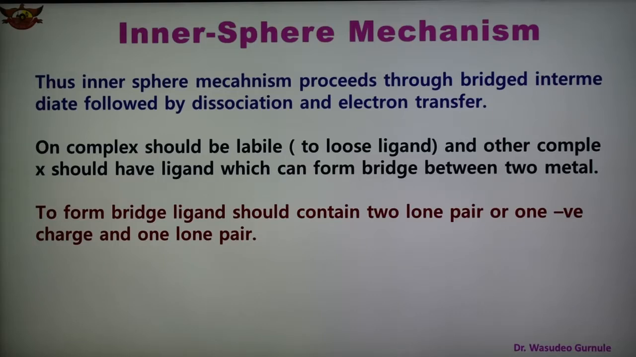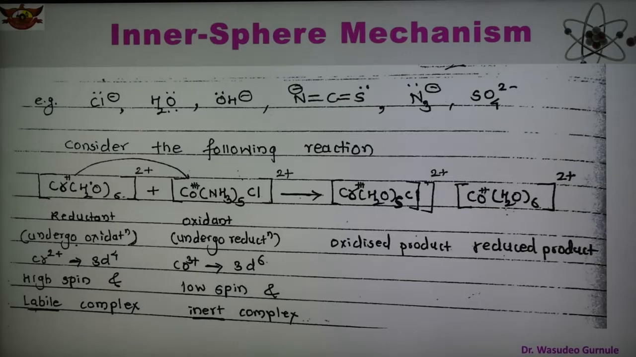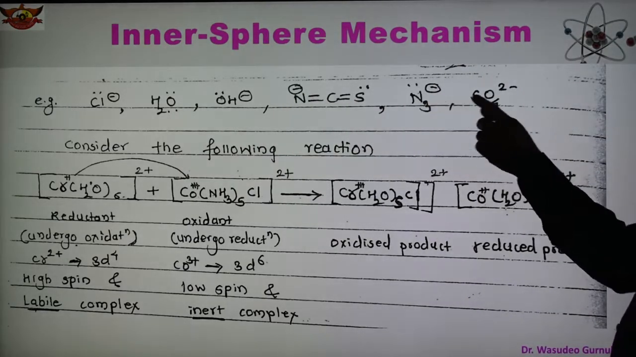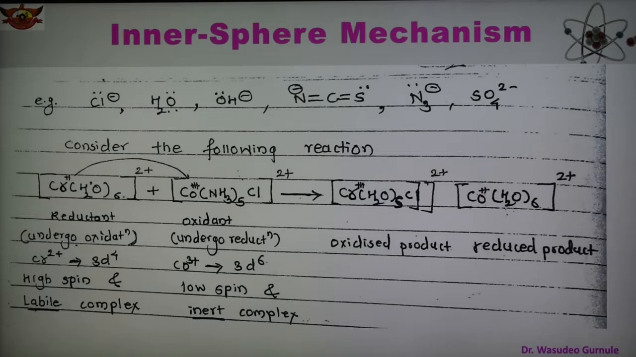To form the bridge, the ligand should contain two lone pairs, or one negative charge and one lone pair. Examples of these ligands are shown in the slide: chloride, water, OH minus, NCS, azide, and sulfate are examples of ligands which form the bridge.